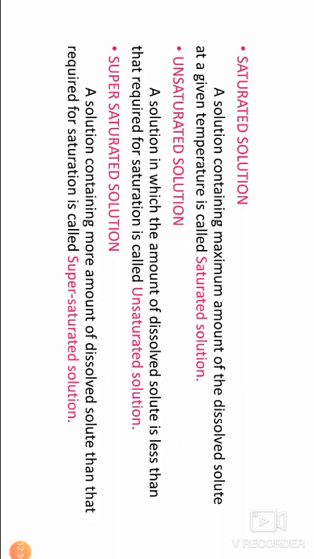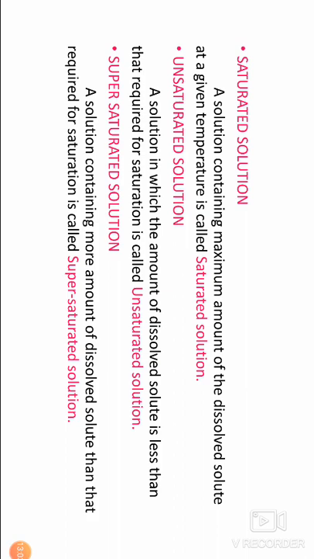Supersaturated solution. A solution containing more dissolved solute than that required for saturation is called a supersaturated solution. The three definitions: solution, solvent, and solute.